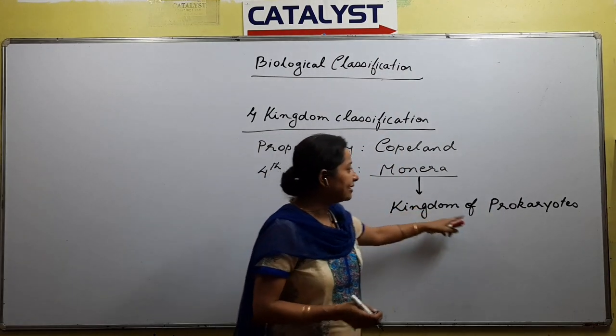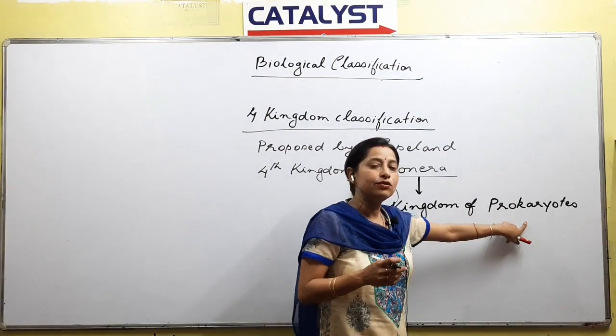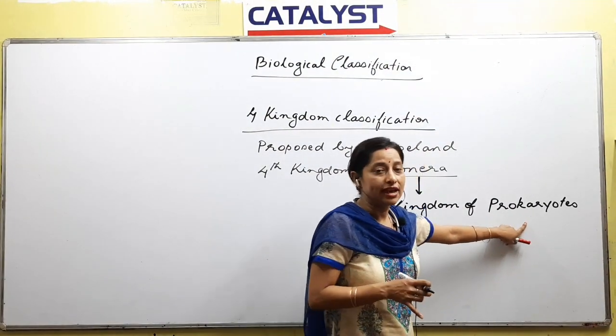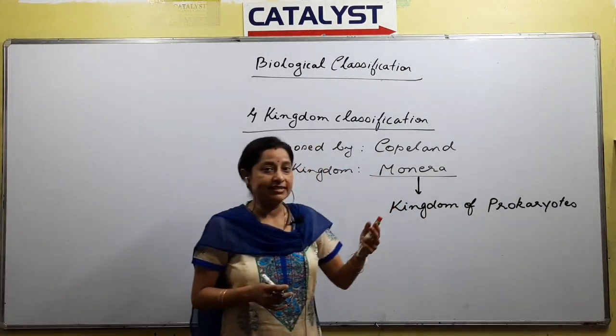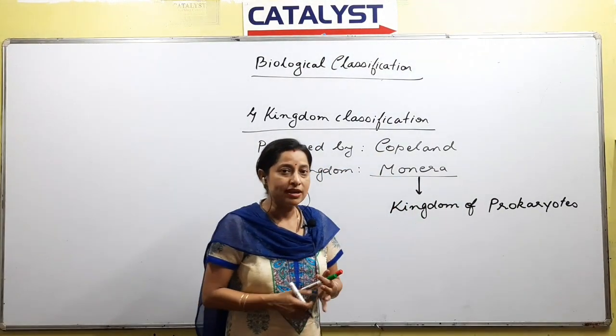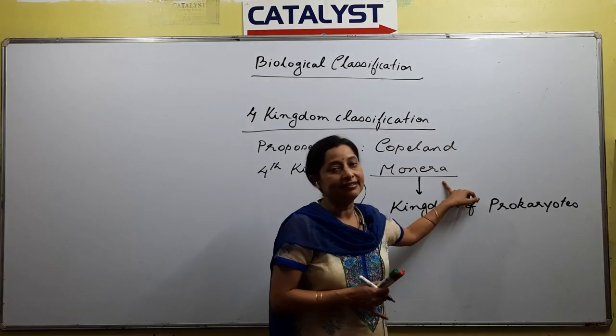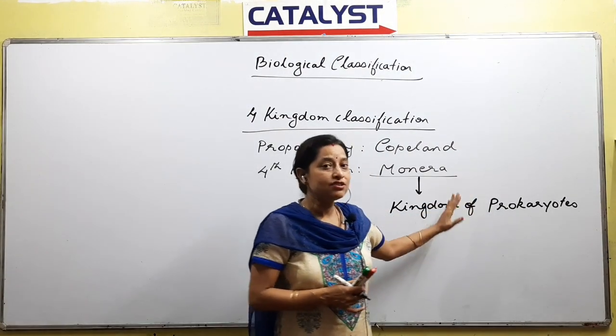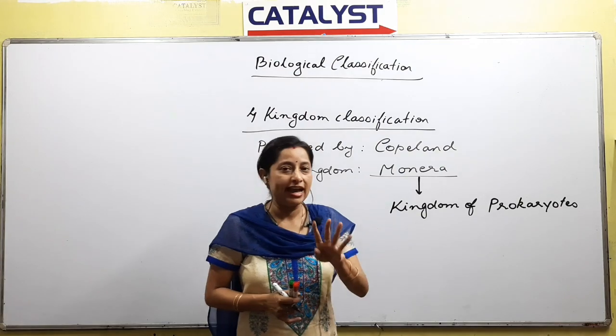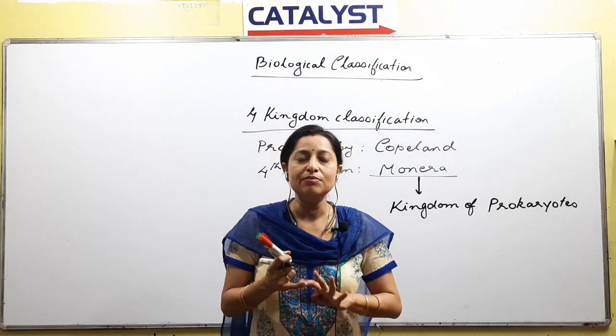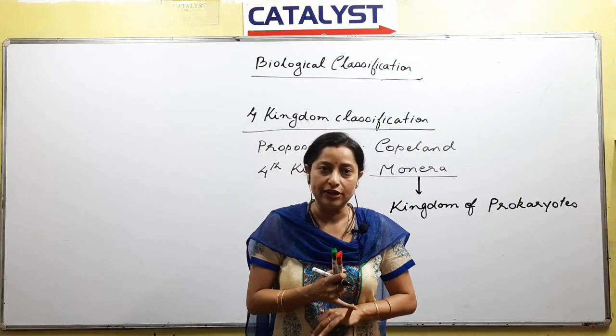Now we have a kingdom that was a kingdom of only the prokaryotes, right? So organisms like bacteria, we call them prokaryotes. So all the prokaryotes belong to one kingdom, and that kingdom is called Monera. As of now we had 4 kingdoms: plant kingdom, animal kingdom, Protista and Monera.